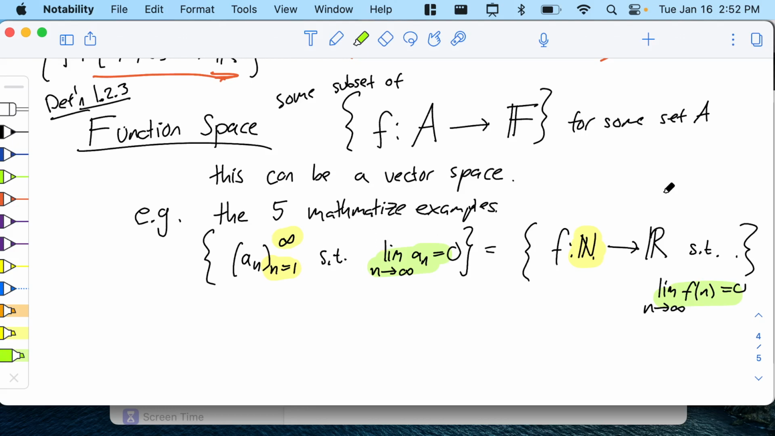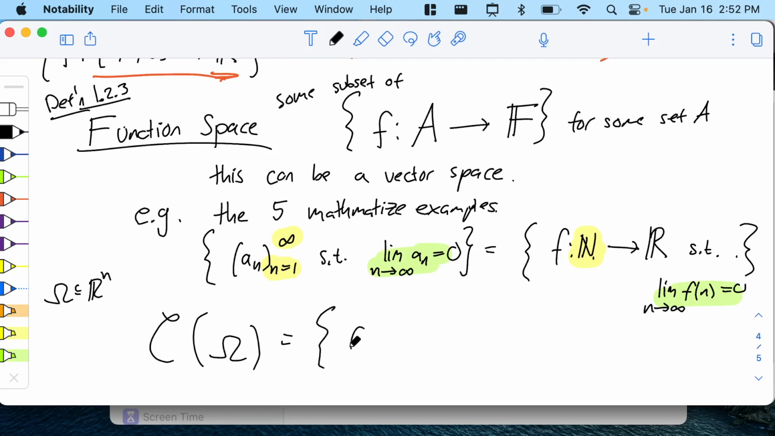Okay. Let me give you some examples also from the textbook. These are some common ones. There's curly C of omega. If omega is a subset of R^n, curly C of omega means functions from omega to R such that f is continuous. So that's a common thing that we'll be playing with in this course. And you might see in the wild, curly C means continuous.